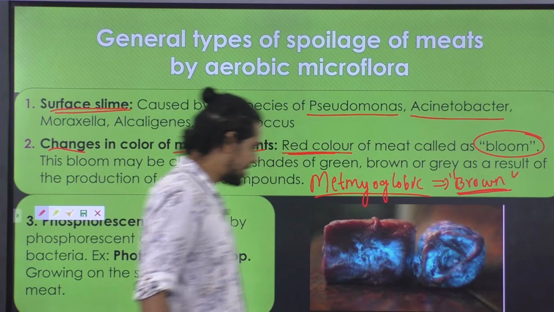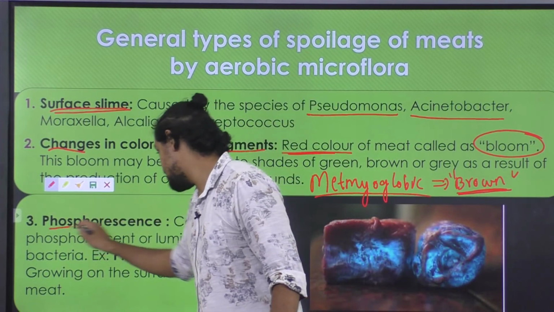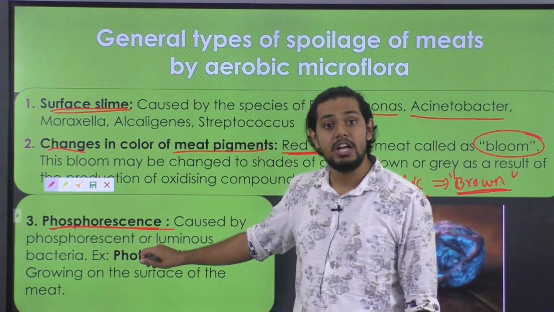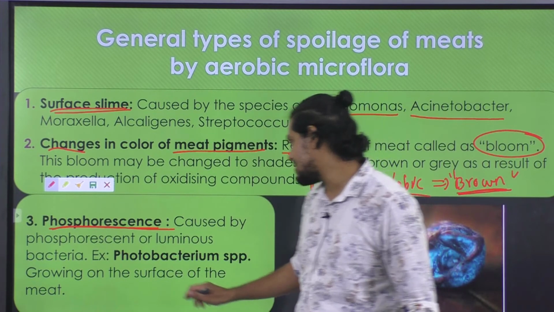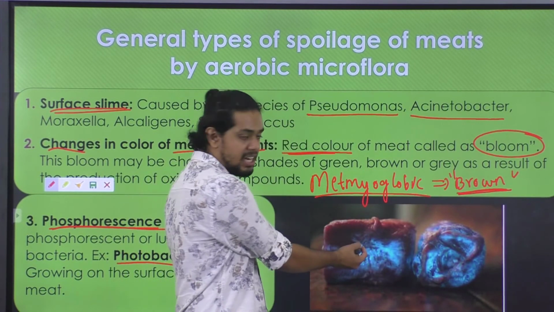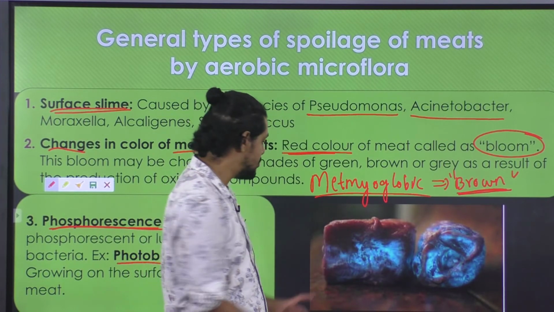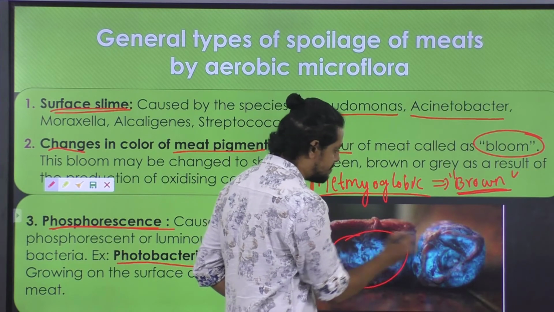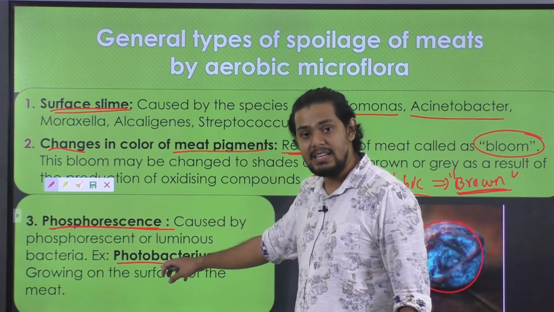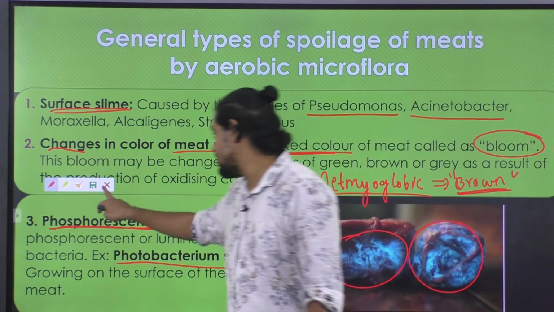Okay, following which we have another important type, that is phosphorescence. This phosphorescence is caused by phosphorescent or luminescent bacteria called Photobacterium species. As is evidently shown in this picture, the meat will appear shiny. The blue shininess observed in this meat is exclusively because of the bacteria, that is the Photobacterium species, which brings in the phosphorescence.